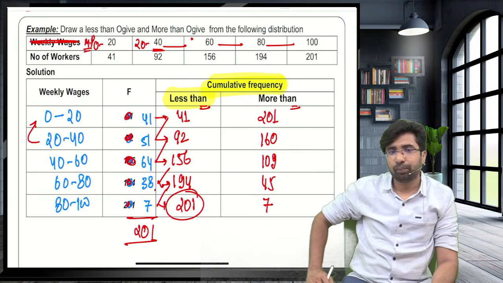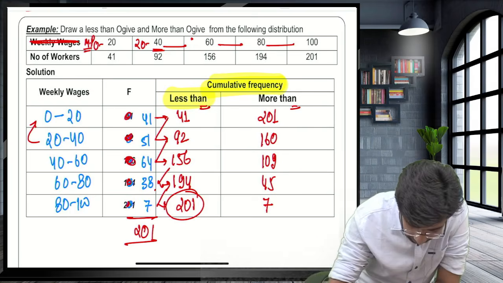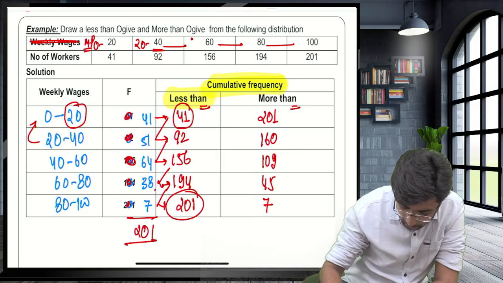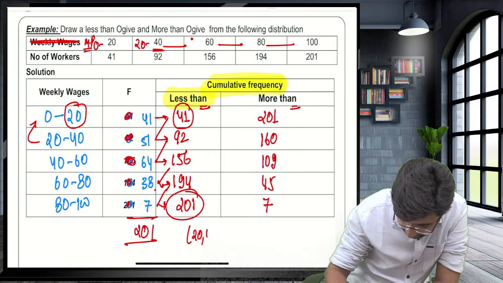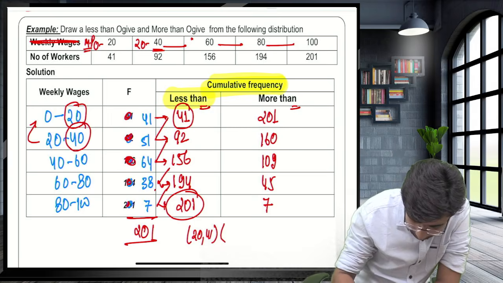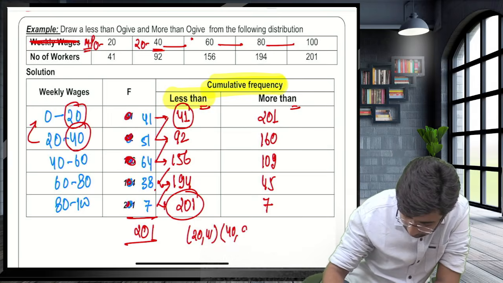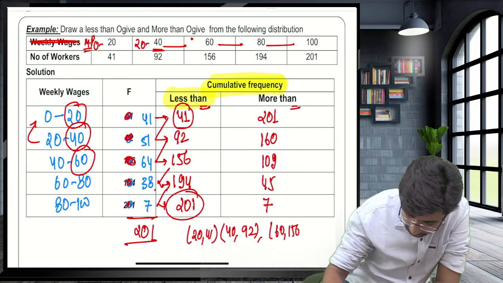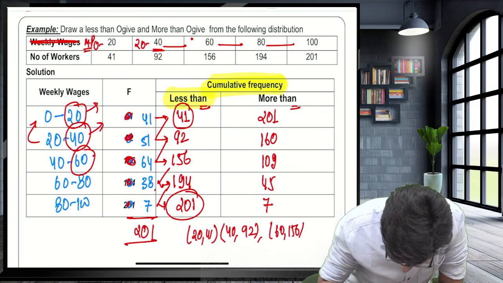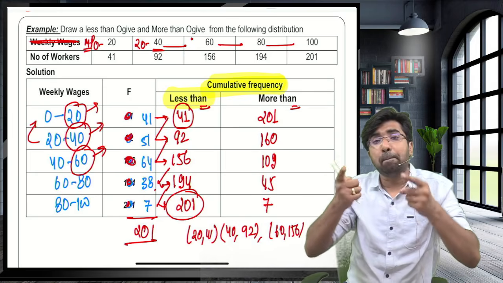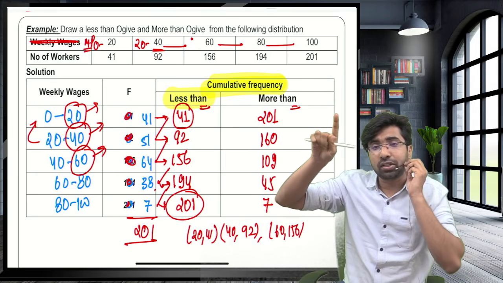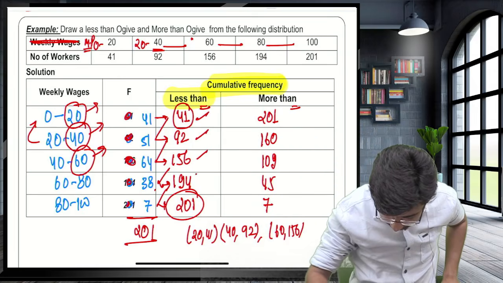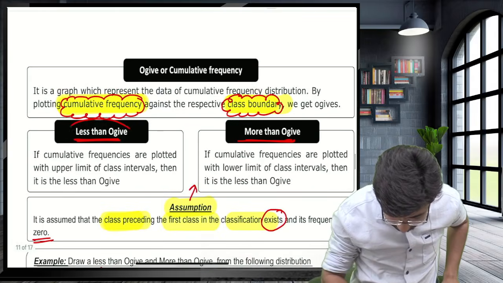The normal cumulative frequency that you habitually calculate is known as the less than cumulative frequency. Now when you take the less than cumulative frequency with the upper class interval, you get the coordinates: upper class limit and less than cumulative frequency, then the next one, 60 comma 156. This is known as the class boundary. When you take the upper class boundary and the less than cumulative frequency, you create the less than ogive.